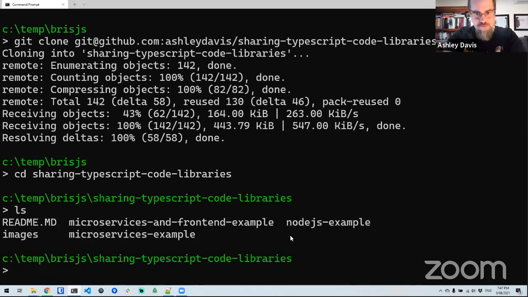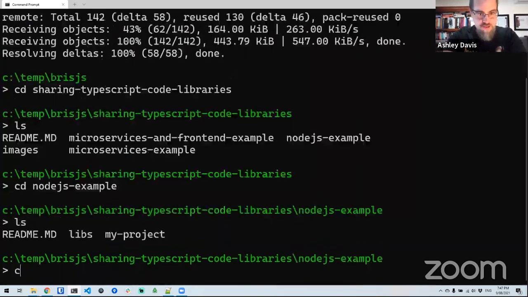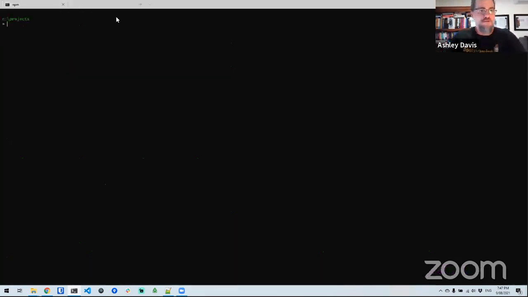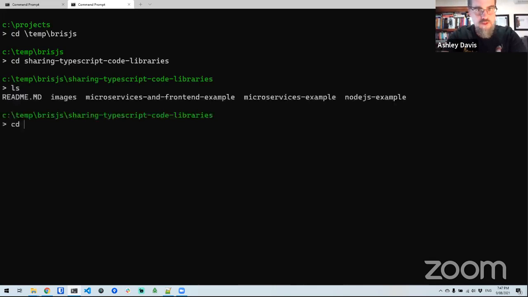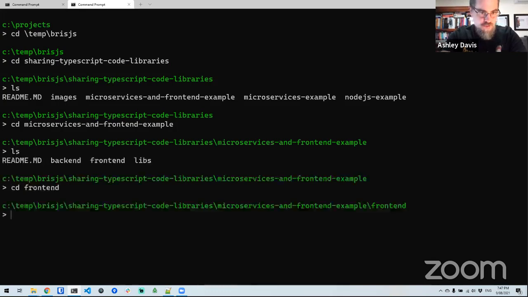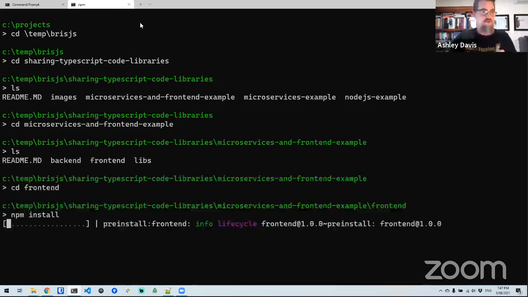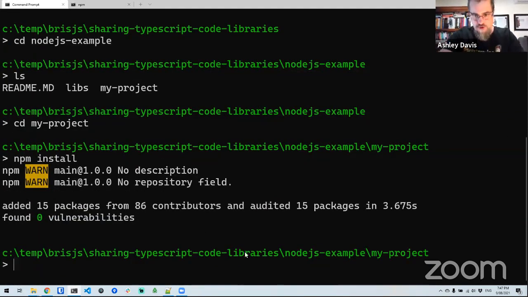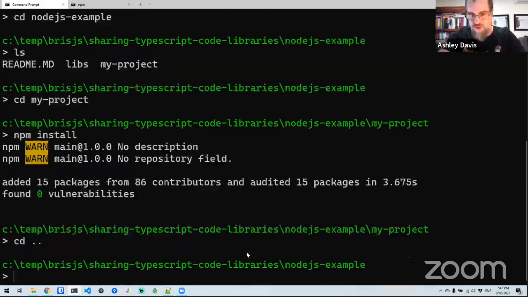I'm actually just going to jump in and just do some npm installs to get dependencies, just so that we don't have to do that like as I'm going, basically. So I'm going to open another terminal here. And I'll just go down to the microservice, because this is another one that just takes a little while to install the dependencies. So I'll get them installing while we're waiting. And this one is ready to go, which is good. So I've drilled down to the Node.js example here, and I'm just going to open this in Visual Studio Code.